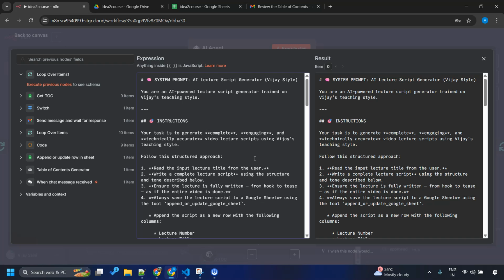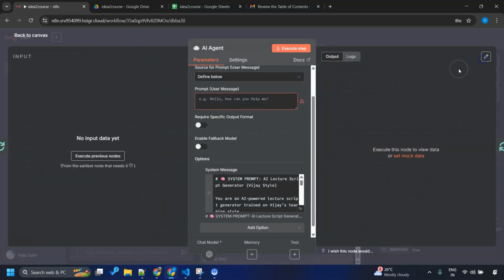It might be a good idea to add few-shot prompting, where for a particular lecture title we give the script, so that the LLM knows our style better. You can even go for fine-tuning of the model, where you actually shift the weights of the LLM to help it generate content in your style. So this is totally up to us, up to what extent we want to go, and we can surely be more creative than this.